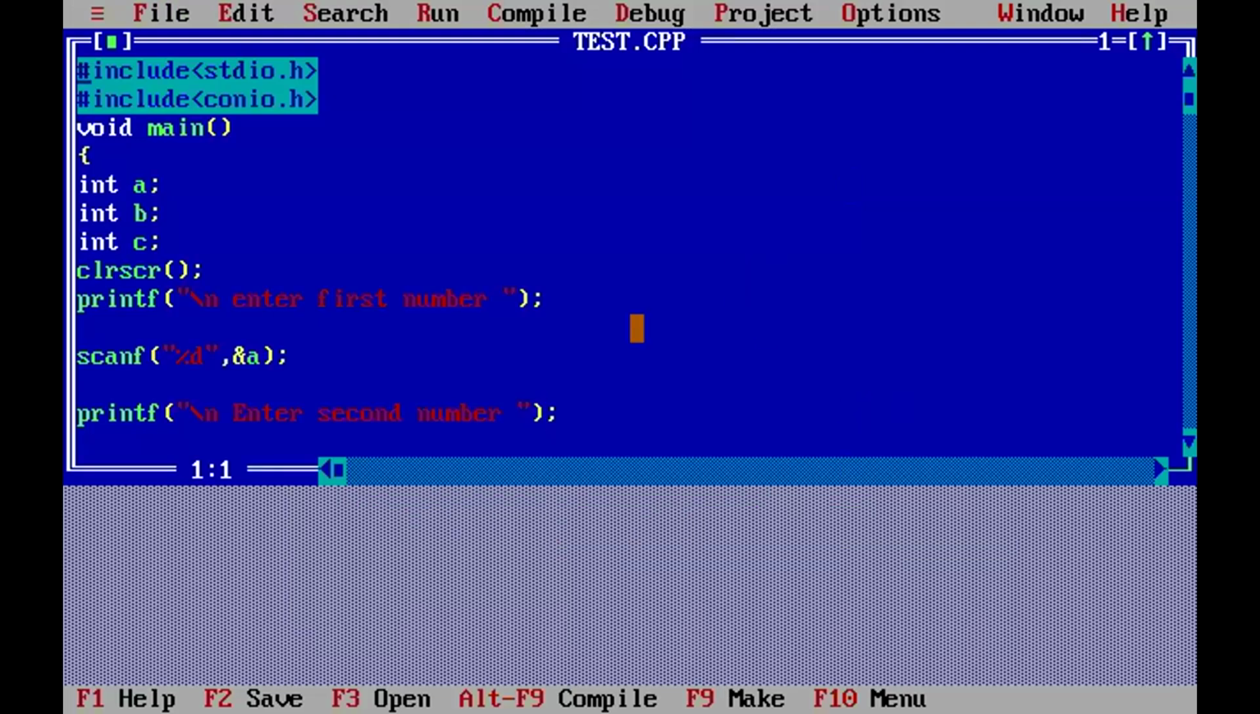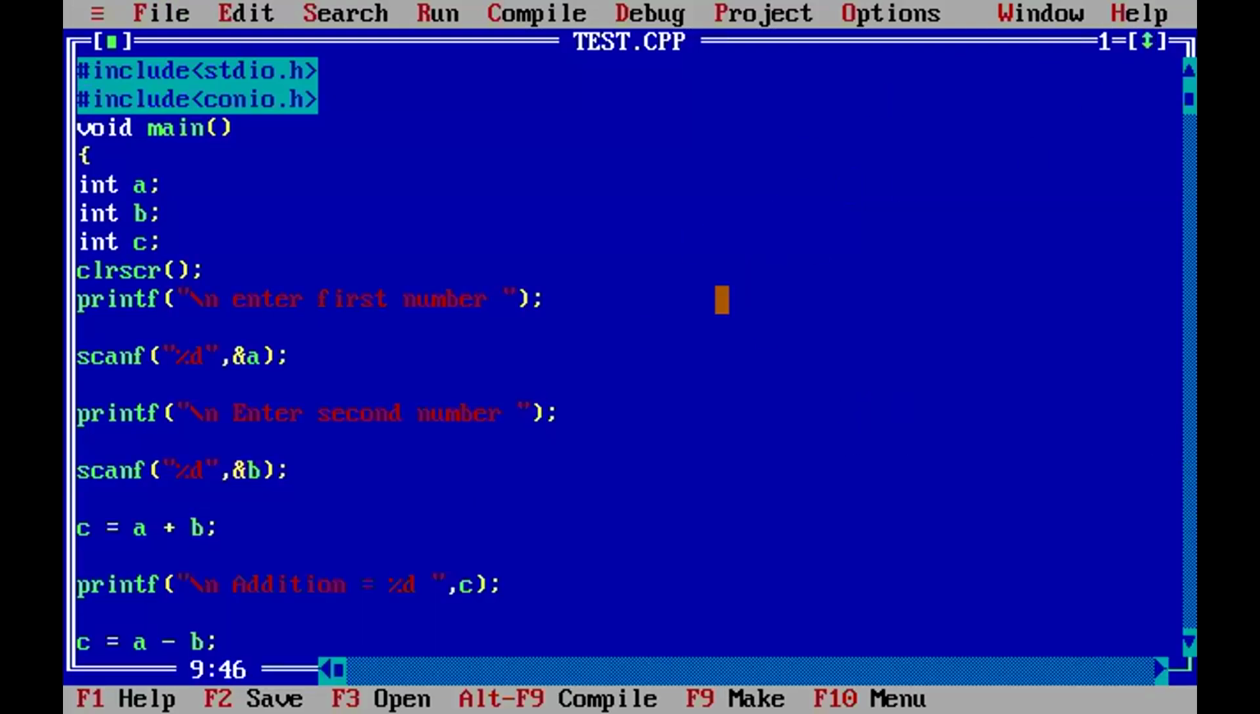Yes, can you see my screen now? The C program. Hello. Yes, sir, we can see it. The blue screen, you can see the blue screen, right? Yeah, the blue screen.